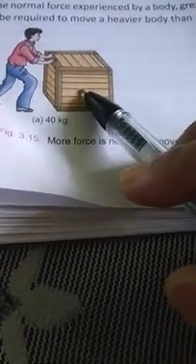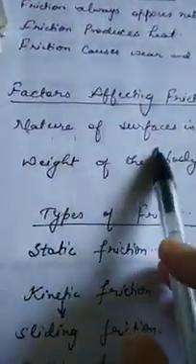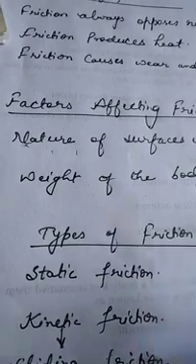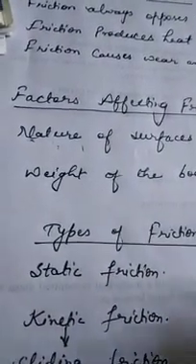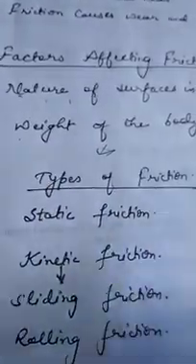If the normal force experienced by the body is more, then the frictional force is greater on such bodies. It means if the weight of the body is more, greater is its frictional force, and it is very difficult for us to move the body on the ground. So friction depends upon the weight of the body and the nature of the surface, but it does not depend upon the area of the surface, because for any two given surfaces, friction is independent of the shape or area of the surface in contact. It depends upon two things: nature of the surface and weight of the body.